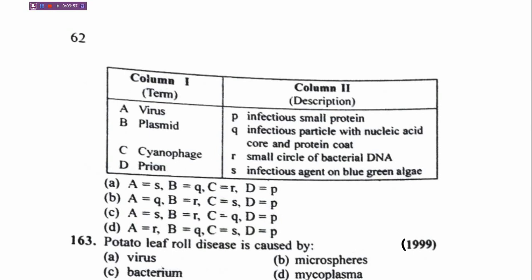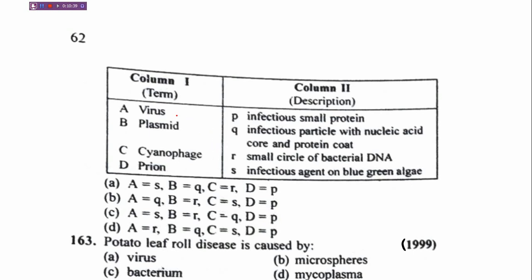Okay, so we have two columns, column A and column B. Terms are given in column A and in B description is given. Column A contains virus, plasmid, cyanophage and prion, whereas column B contains P, Q, R, S options, where P is infectious small proteins, Q is infectious particle with nucleic acid core and protein coat, R is small circle of bacterial DNA, S is infectious agent on blue-green algae. So we have to choose the correct one, match the columns, right?